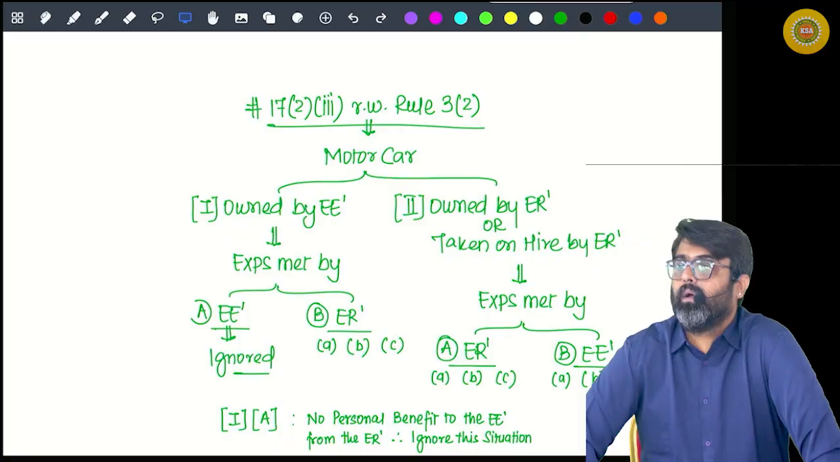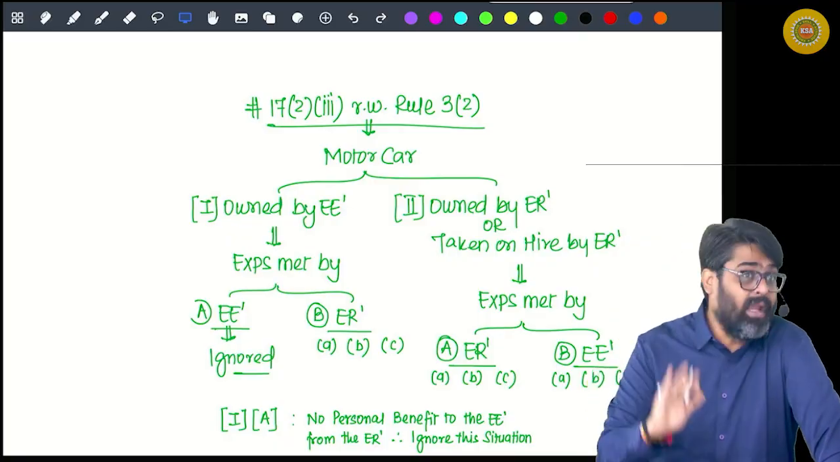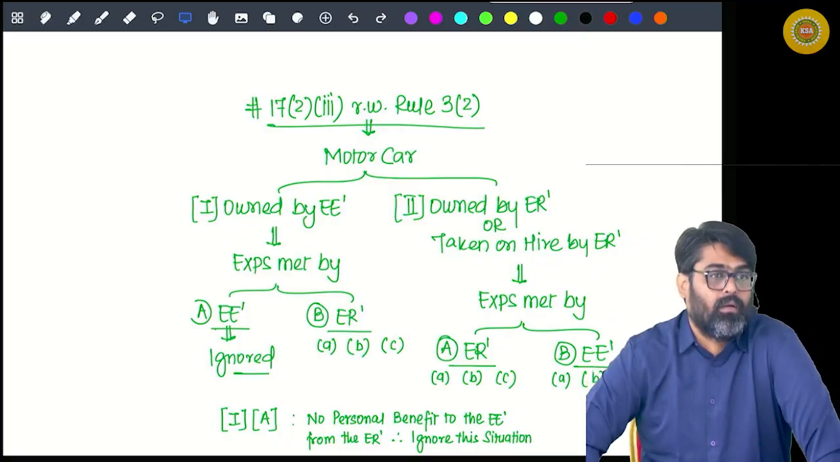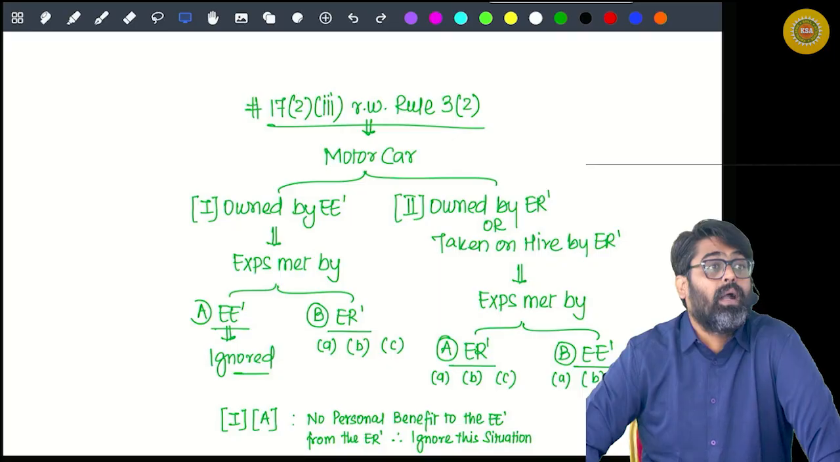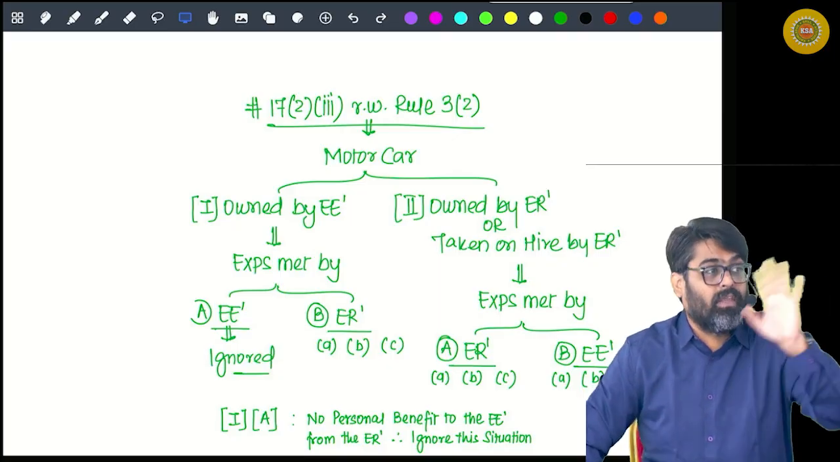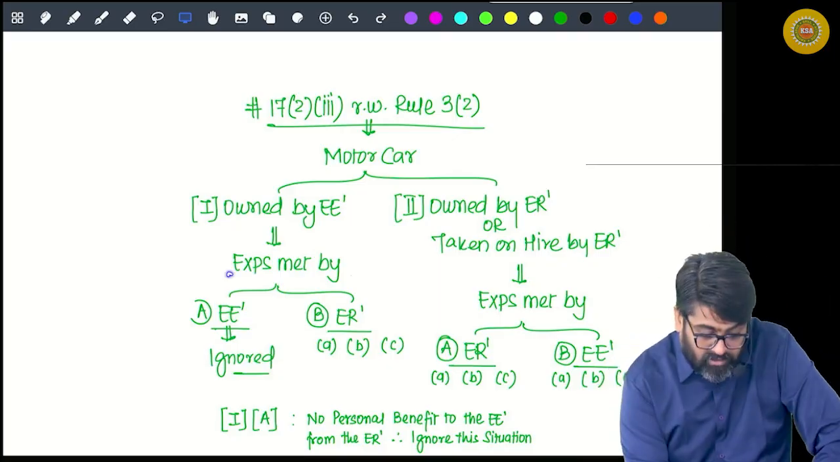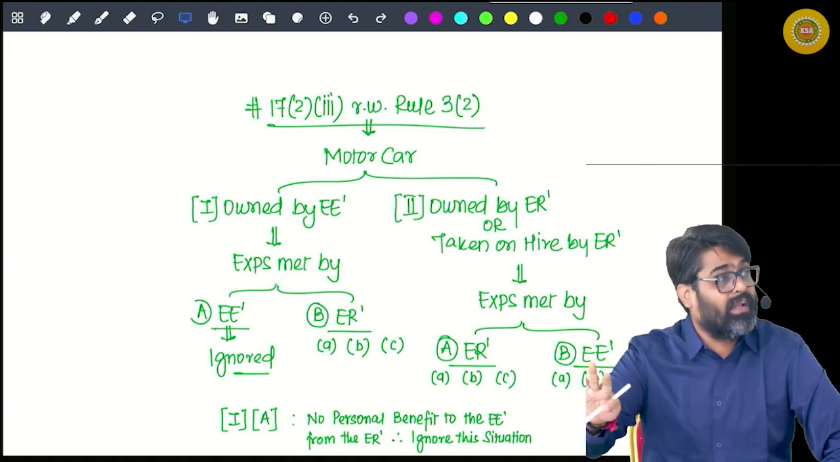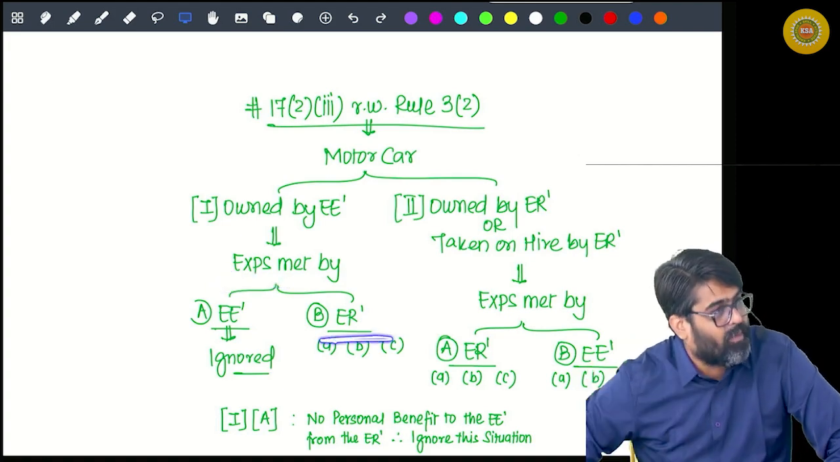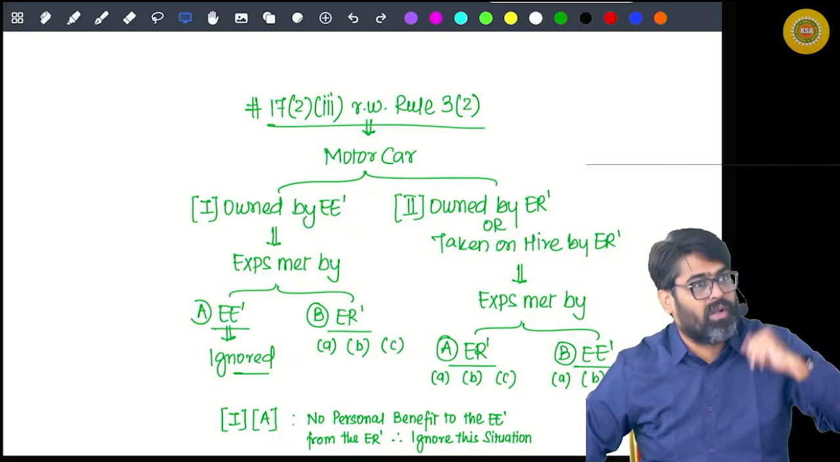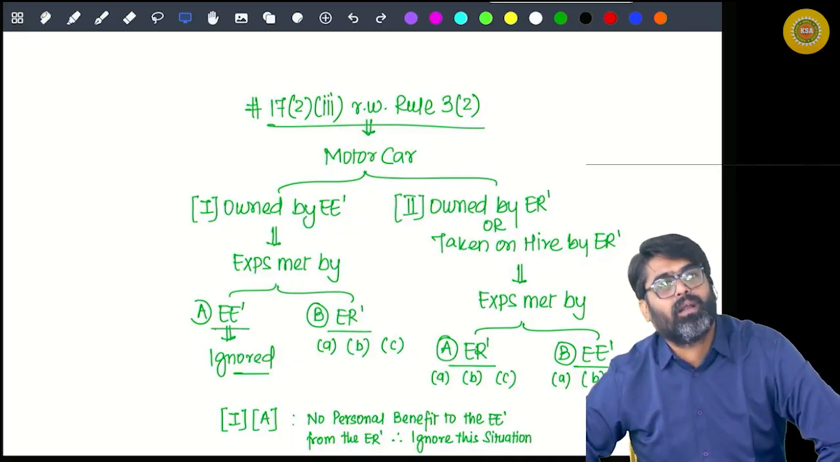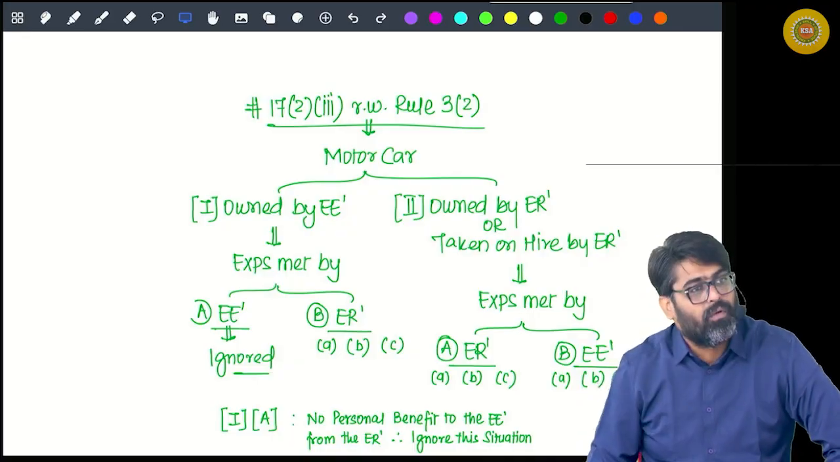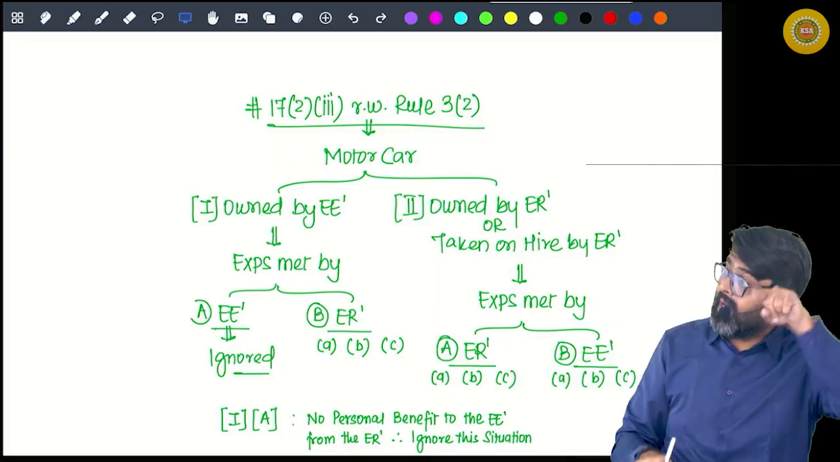What if the car is driven by a driver and the cost of the driver is met by you? So this expense will include only the running and maintenance expense met by the employer, because the driver's expense you are only meeting, no?